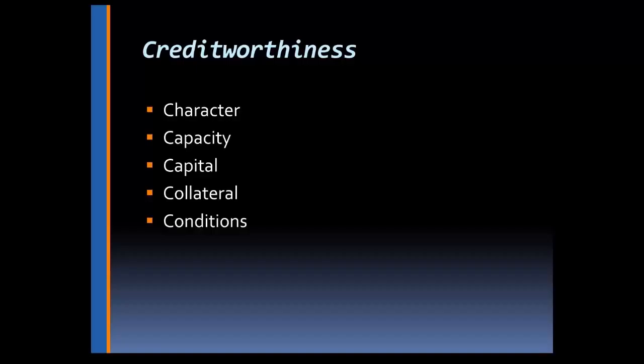What kind of reputation do we have? Do we have a good reputation in business of paying our bills on time, being fair, not being argumentative, not whittling away, that type of thing? Do we have the capacity? Do our customers have the capacity to pay that bill? What do they have for capital? Do they have any collateral out there that we may want to take hold of?